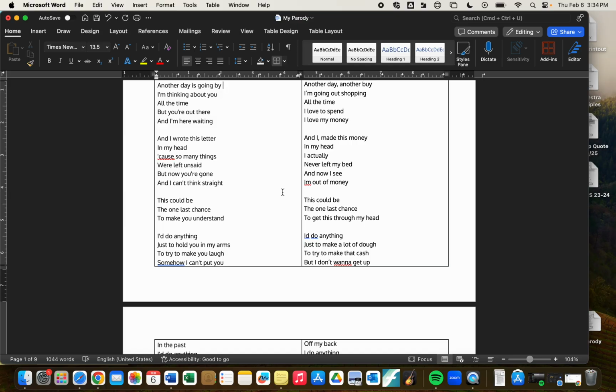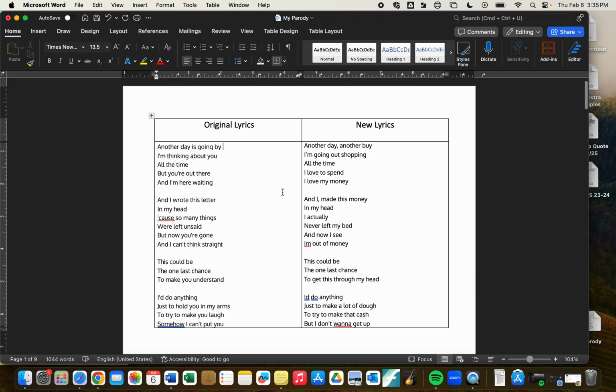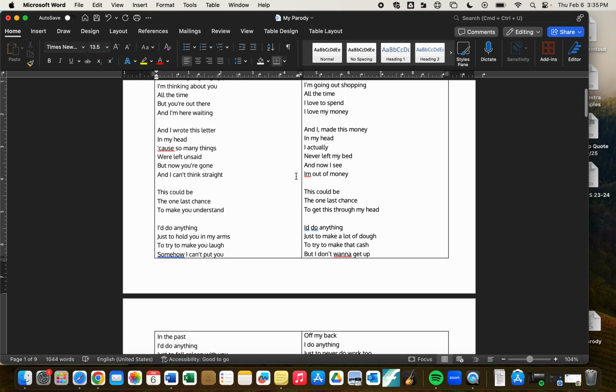Now, you may pick songs with bad words in them. You are welcome to choose songs that have inappropriate language and swear words, etc., but they may not be in your final project. So when you are finished with your parody, there should be no inappropriate words or inappropriate themes in your final project. But if the original song does, I do not care. I understand you listen to songs with bad words, and that is fine.